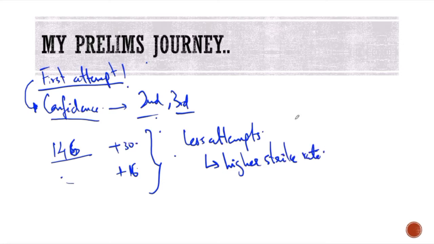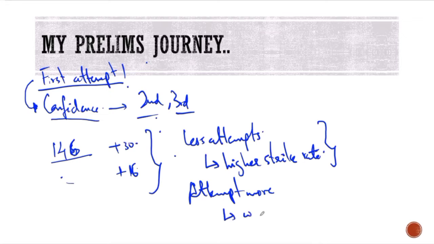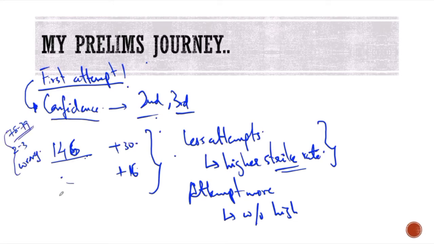Another way to go about this is to attempt more, even without a high strike rate. Strike rate basically means how many I get right. So for instance, in this particular attempt in which I got 146, I had attempted close to 78, 79 and had 2 to 3 wrong. I don't remember the exact numbers, but generally my attempts will be somewhere in the 70s with single digit wrongs.